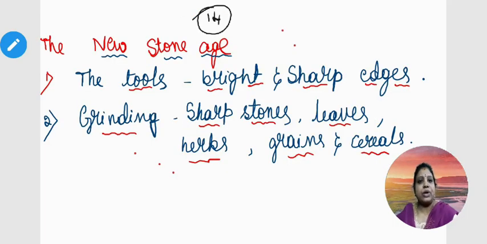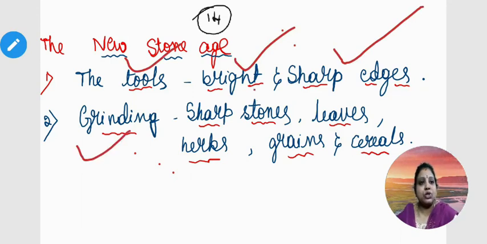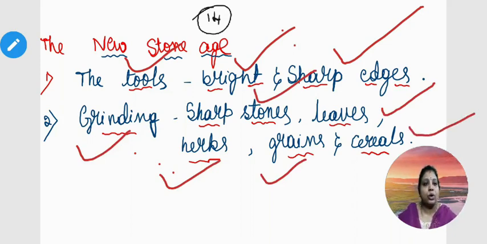In the New Stone Age, whatever important tools they used, they were bright and had sharp edges. And they learned grinding, sharp stones, leaves, herbs, grains and cereals, and they also learned to grow them in this period of time. So these are the new changes we found in the New Stone Age.